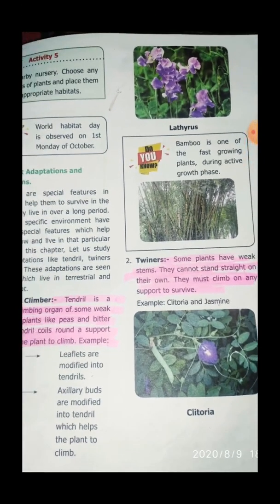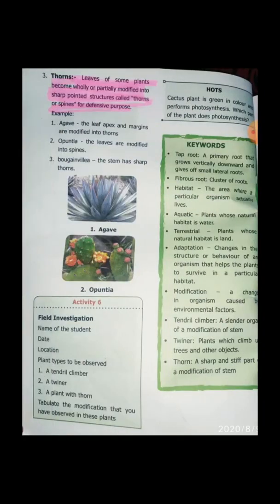Next one is the twiners. What is meant by twiners, children? Some plants have weak stems. They cannot stand straight on their own. So, they want to climb on any other place. So, they must climb on any support to survive. For example, Clitoria and Jasmine. Okay. Next, last one, thorns.